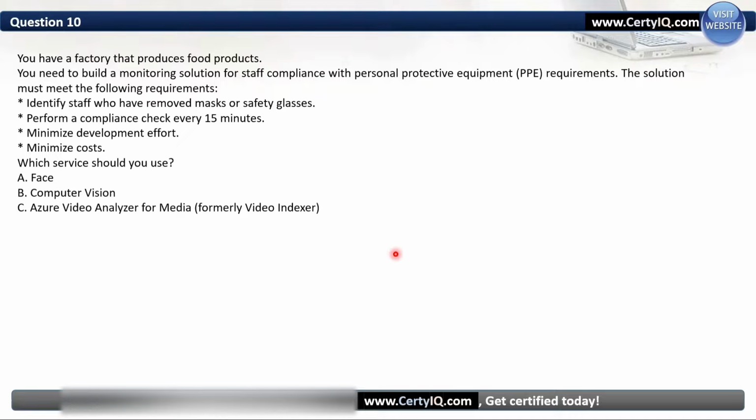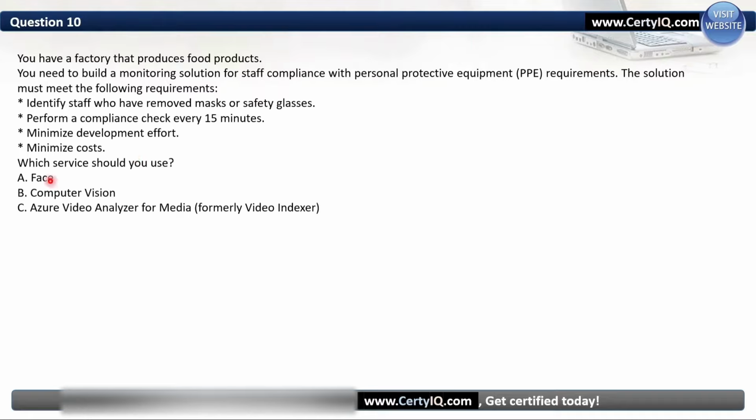Question number 10. You have a factory that produces food products. You need to build a monitoring solution for your staff compliance with the personal protective equipment. The solution must meet the following requirements. Identify staff who have removed mask or safety glasses. Perform a compliance check every 15 minutes. Minimize development effort. Minimize cost. Which service should you use?